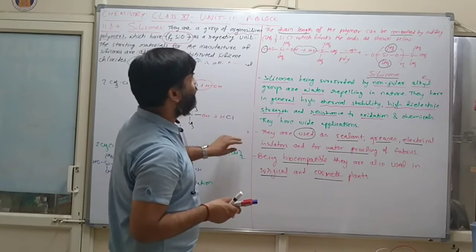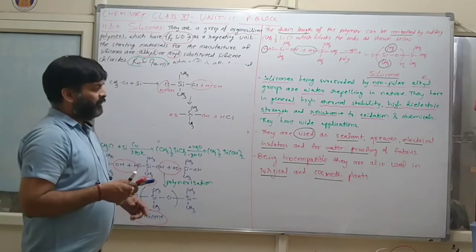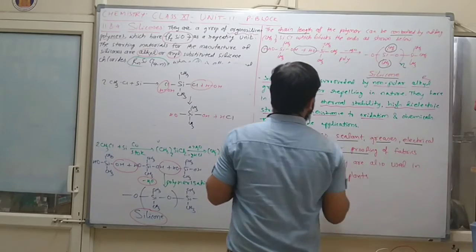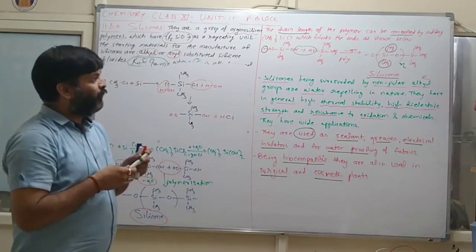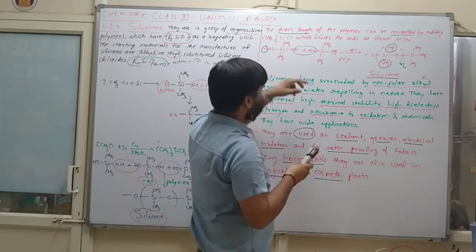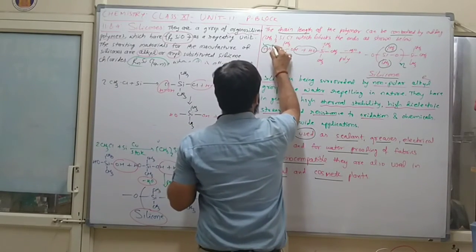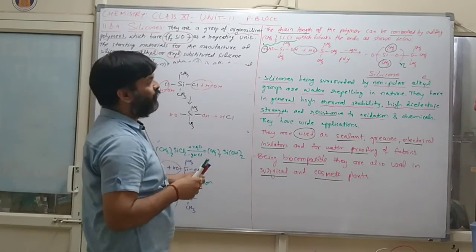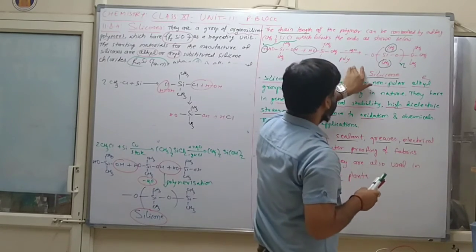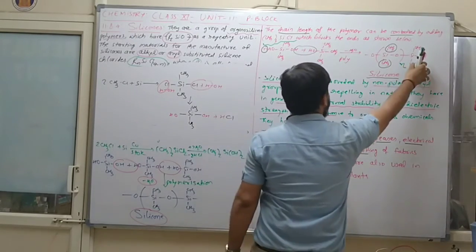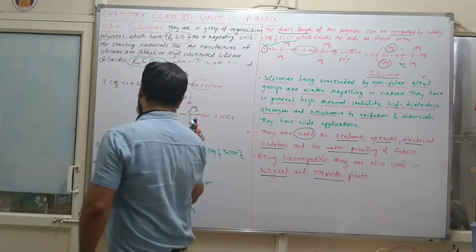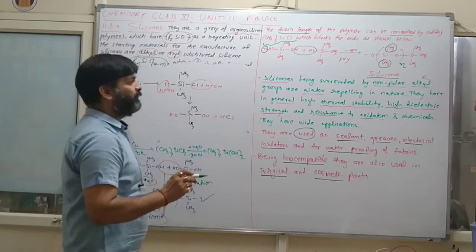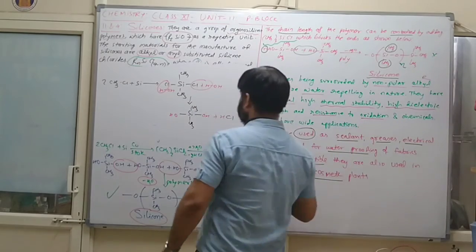Now the chain length, इसको बोलते chain, repeating unit. The chain length of polymer can be controlled by adding (CH3)3SiCl. ये है material (CH3)3SiCl which blocks the end as shown below. In this way we can say that here reaction will stop. देखो यहाँ पे क्या होगा? Stop हो जाएगा, इधर से continue करेगा. Clear? इधर पे देखो रिएक्शन दोनों साइड चलता है, इस साइड भी चलता है, इस साइड भी. जबकि यहाँ पे क्या है? This side here reaction will stop.